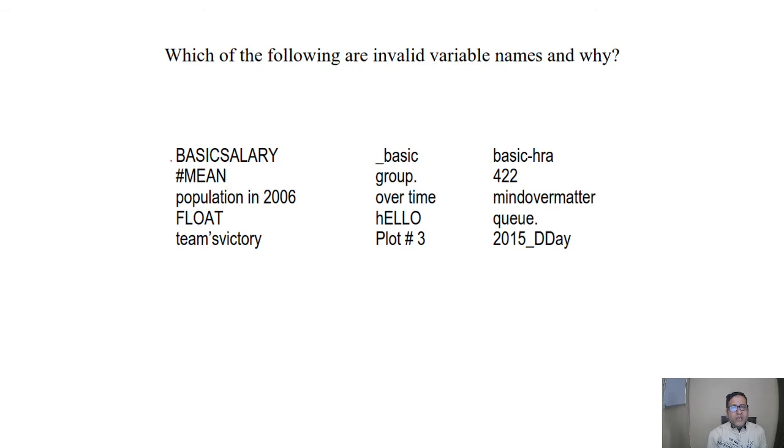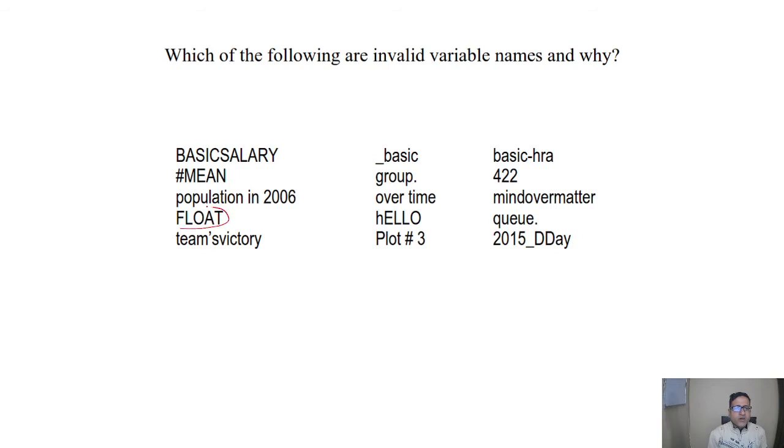Here we can see basic salary. So this is okay because there is no restriction of the uppercase letter or the small case letter. In this we have the hash, which is not allowed for a variable name, so it is wrong. In the third one we have the spaces. Here population in 2006 we found spaces, which is not allowed, so it is wrong.